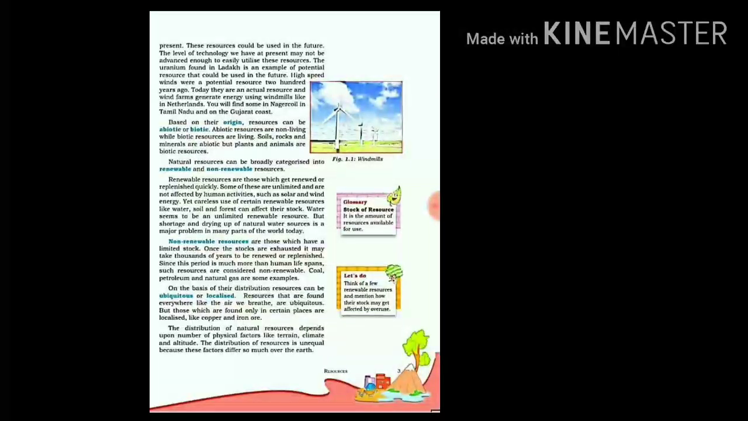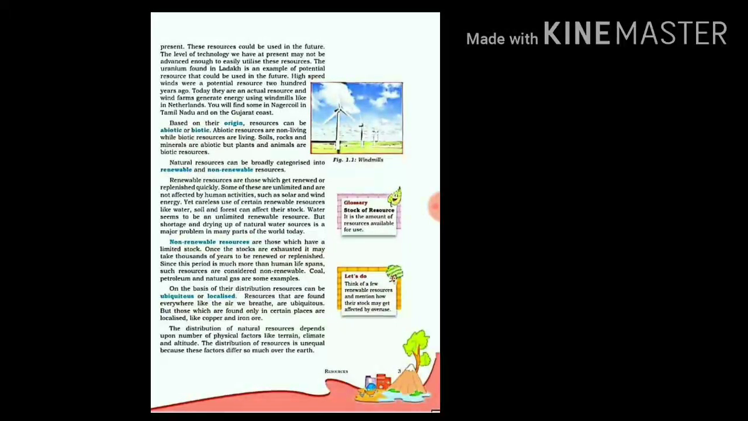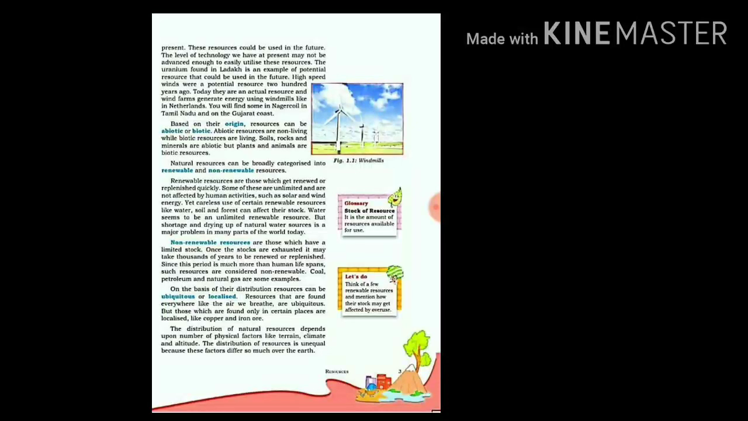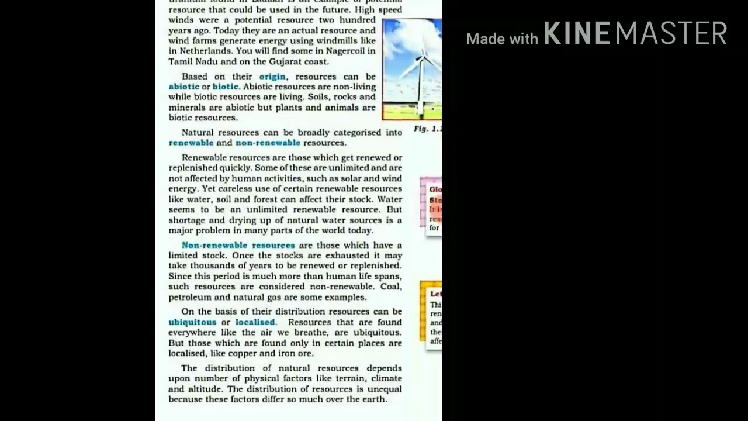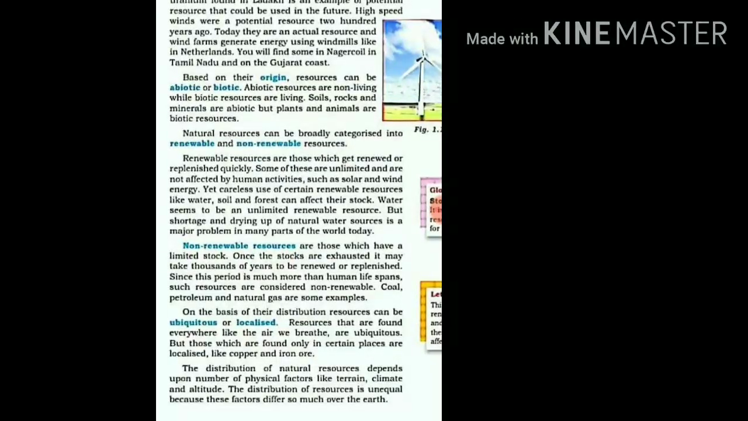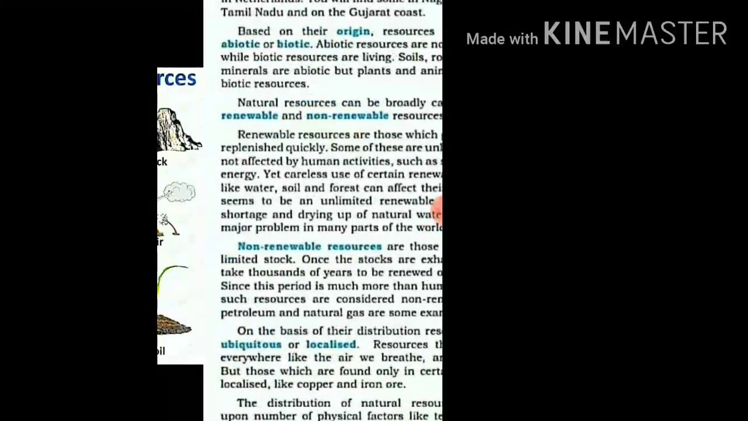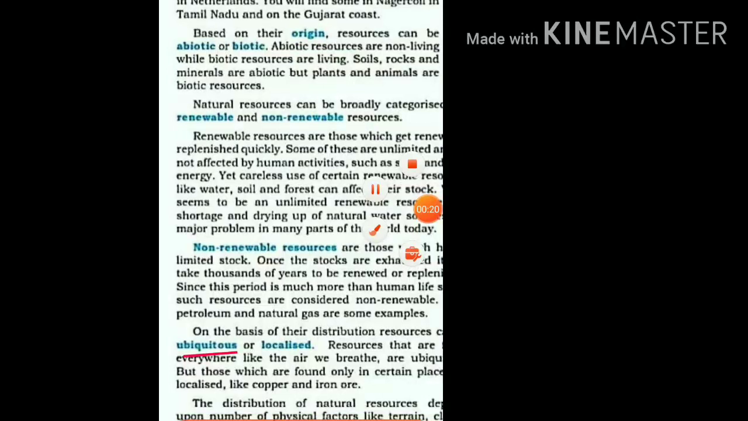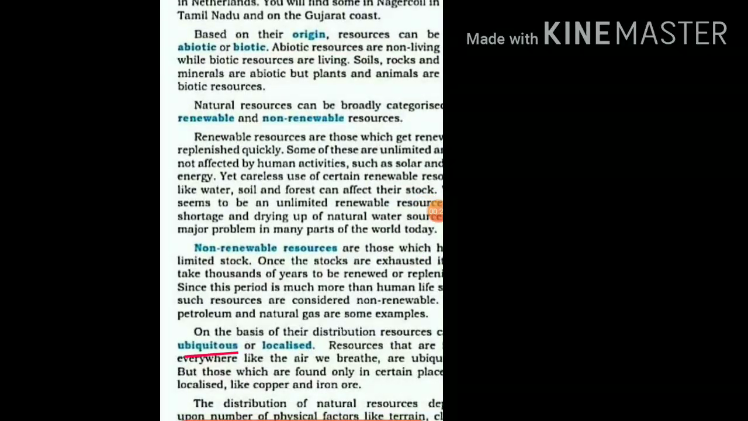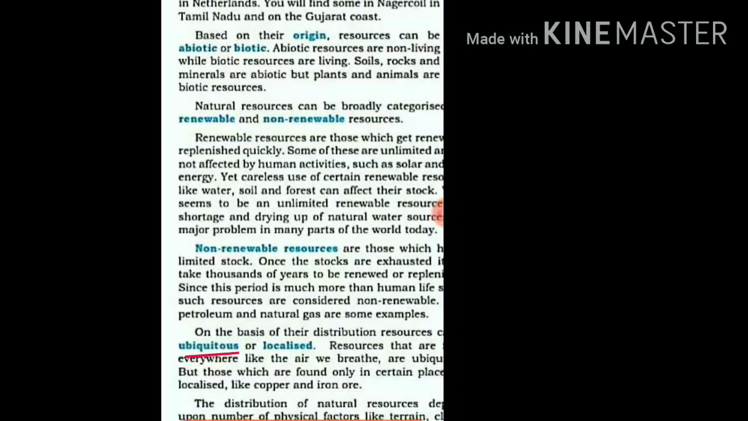Now, our next point is distribution of resources. How can we judge how the resources are distributed at different places? They can be either ubiquitous or localized. Now, this ubiquitous, that is a new word for you kids. Ubiquitous means available everywhere all the time.